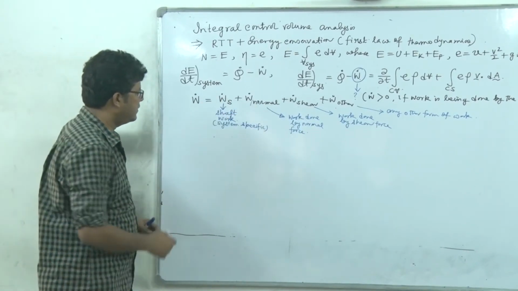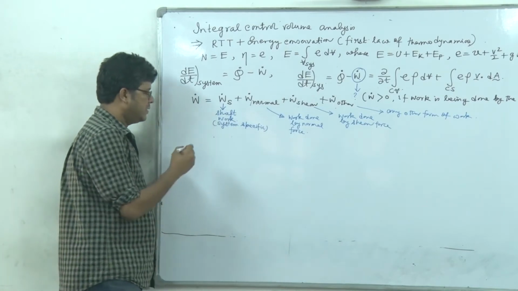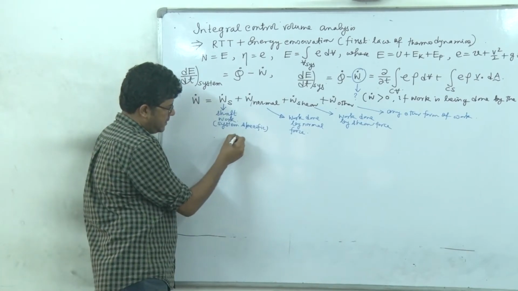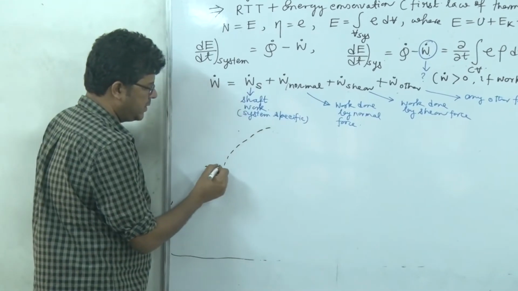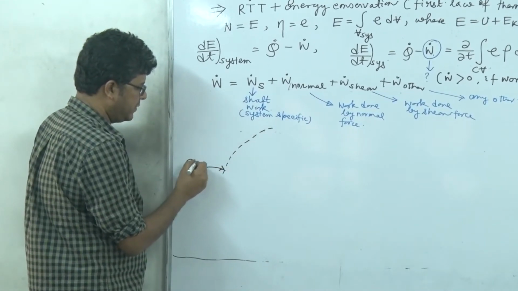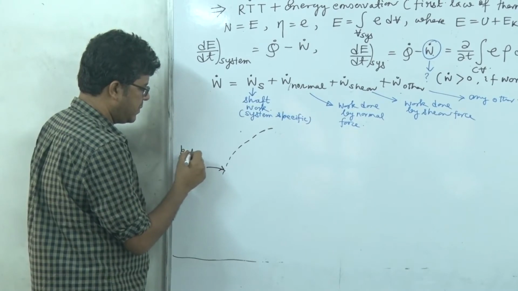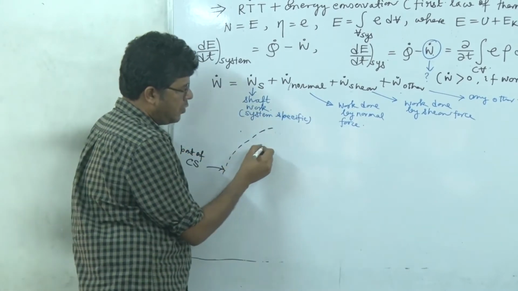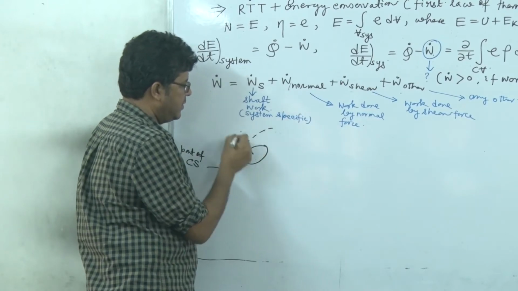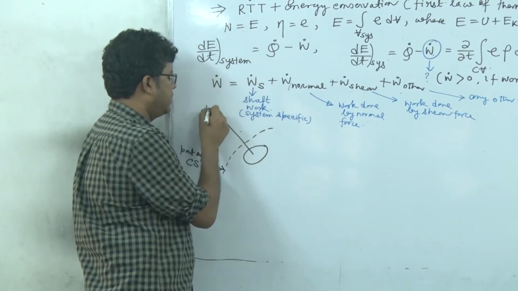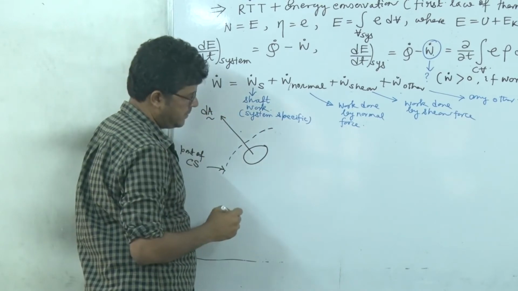Now regarding this W dot normal, let's consider this is a part of the control surface, over which we have a differential area whose direction is outward, right?